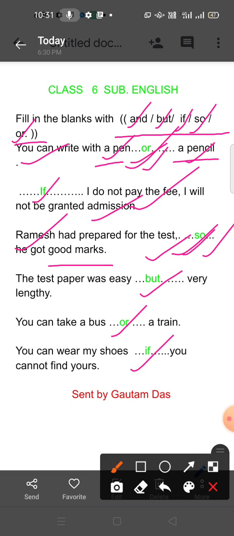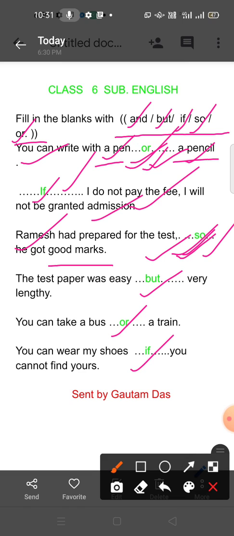So is used. Here I have and, but, if, so, or. In the first, or. In the second, if. Third, so. Now, the test paper was easy, dash, very lengthy. You have to find the appropriate conjunction from the brackets: and, but, if, so, or.